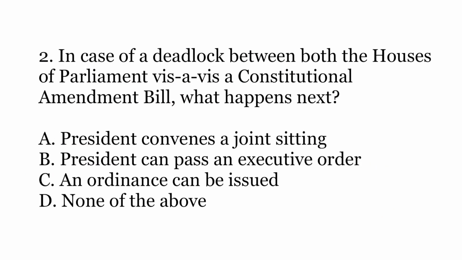Second question, in case of a deadlock between both the houses of parliament vis-a-vis a constitutional amendment bill, what happens next? The options are A. The president convenes a joint sitting, B. The president can pass an executive order, C. An ordinance can be issued, or D. None of the above.